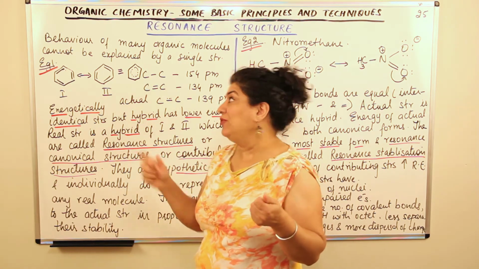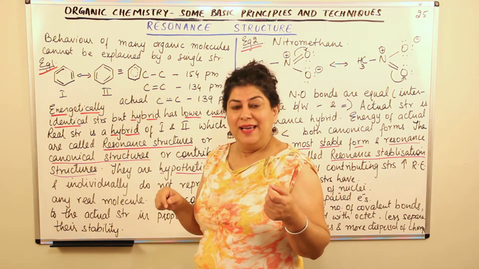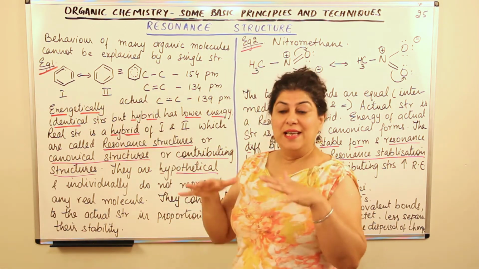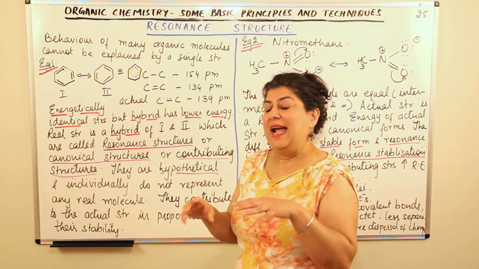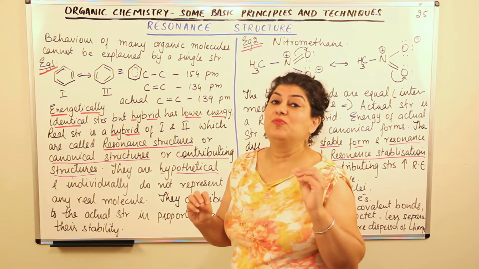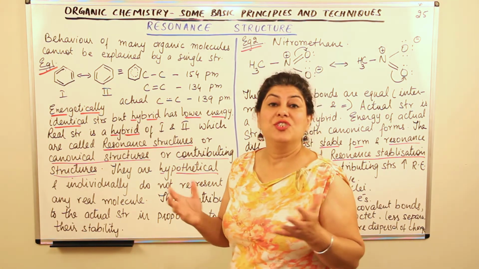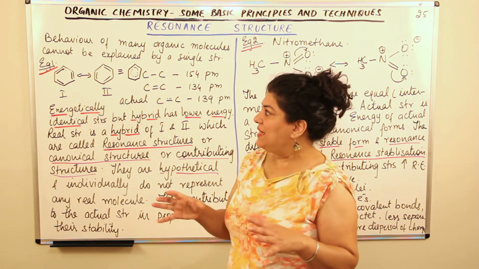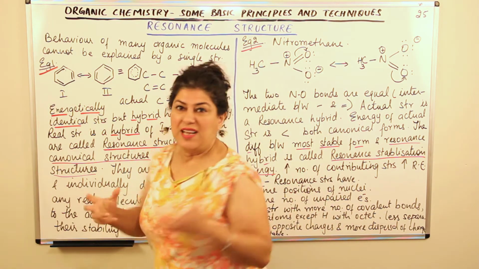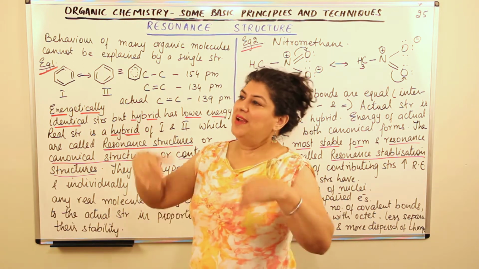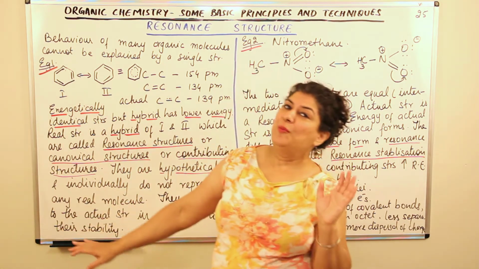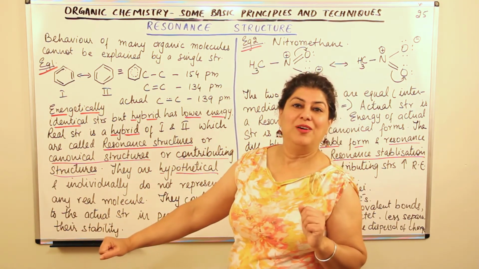But it has been found that the resonance hybrid is actually lower in energy than any one of these forms. Its energy is lower. And in chemistry, anything that has lower energy has more stability. It is more stable. Anything that has to react will have more energy. It has to run, it has to work hard, so it has more energy. But anything that's stable does not require that energy to run around. Therefore, it has lower energy, it's comfortable now.